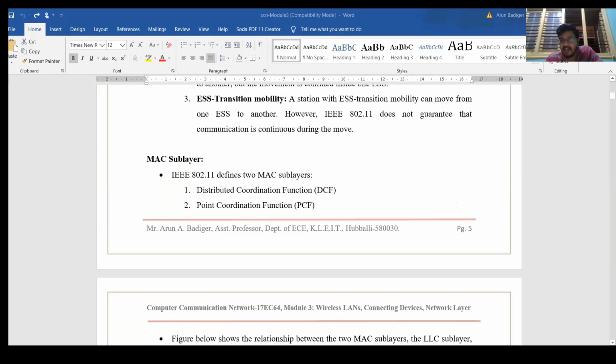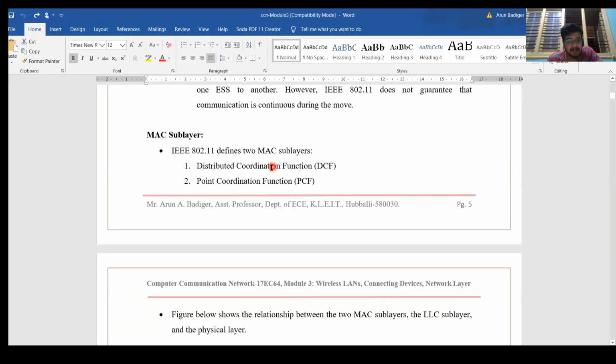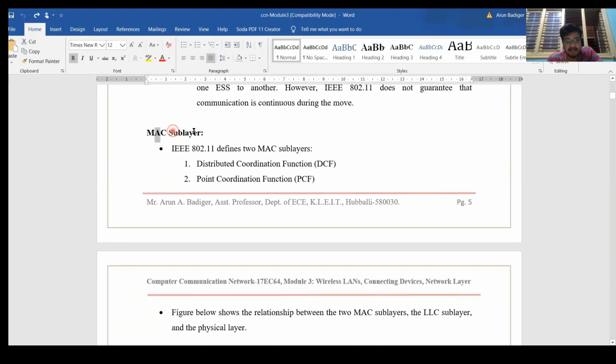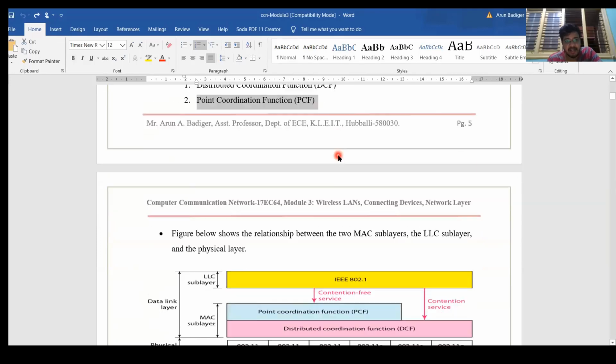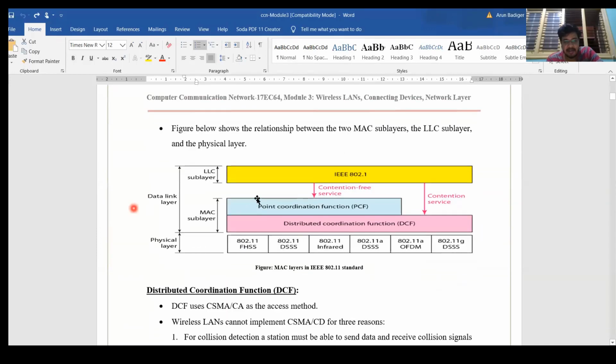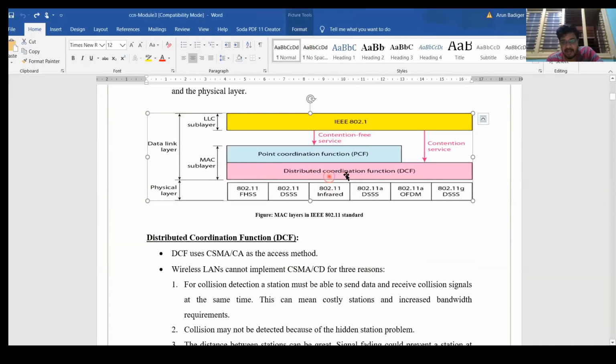Okay, now when we come to the MAC layer in this IEEE 802.11 Wi-Fi, the MAC sublayer is divided into the distributed coordination function, DCF, and another is the point coordination function, PCF. Okay, you can see this diagram here. One is the distributed coordination function and the other is the point coordination function. So what does it mean? I will tell you. First of all, let us clear it.